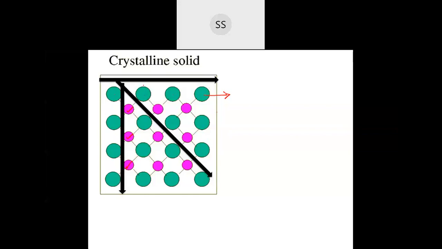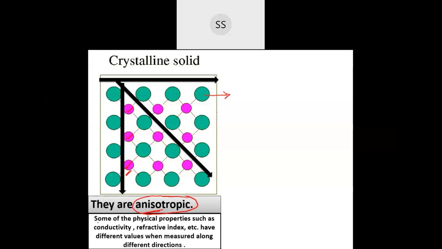You will not get it, because here only the green color particles will be giving you the value, whereas in this direction only the pink ones will be giving you the value, whereas in the other direction you will get a combination of both. So you will get different values in different directions for different physical properties. So we call them anisotropic in nature. These crystals are called anisotropic. Anisotropic means they don't give you the same values in different directions, they give you different values in different directions. It is also defined as physical properties like conductivity and refractive index giving different values when measured along different directions.